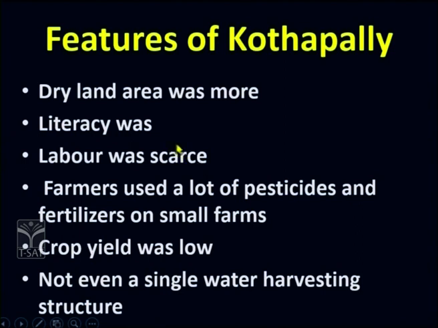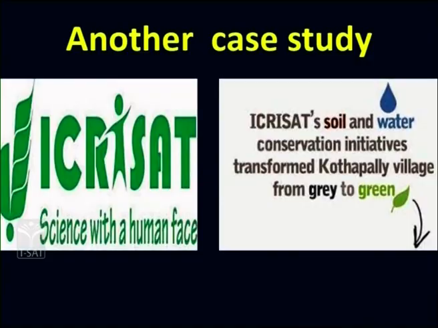It was very difficult to find labor, that is human resource, for working in the fields, and they used a lot of pesticides and fertilizers to grow their crops. Their income was very low because the yield was very low, and above all they did not have even a single water harvesting structure. So they were going through a tough time. At that particular moment, it was ICRISAT which came to their rescue. What is ICRISAT? ICRISAT is a non-profit, non-political organization. Its full form is International Crops Research Institute for the Semi-Arid Tropics.